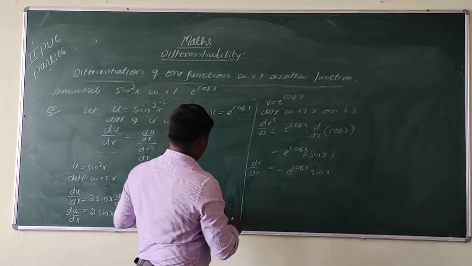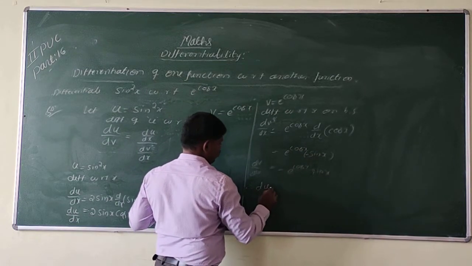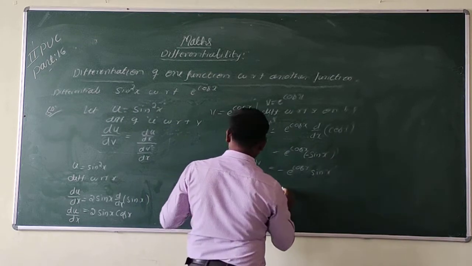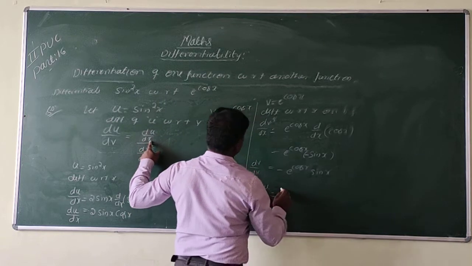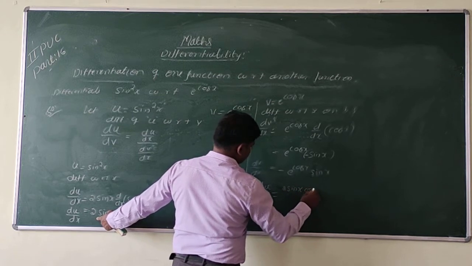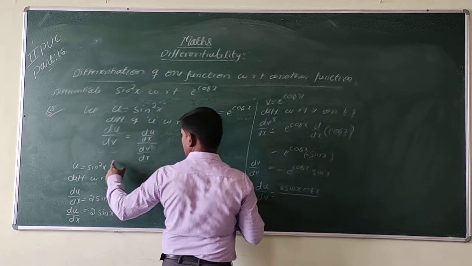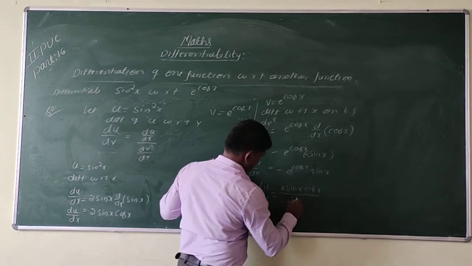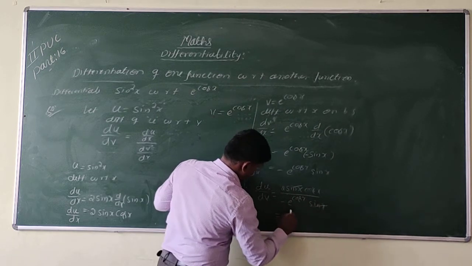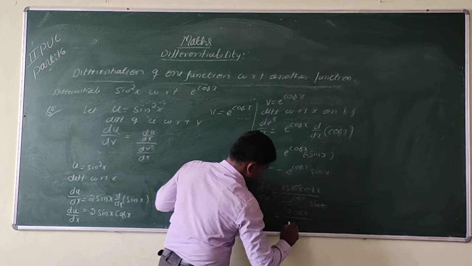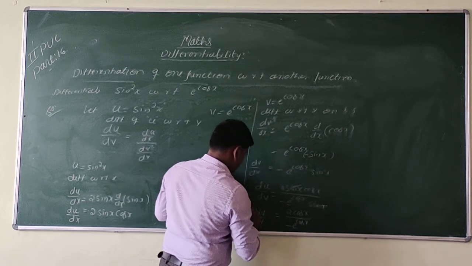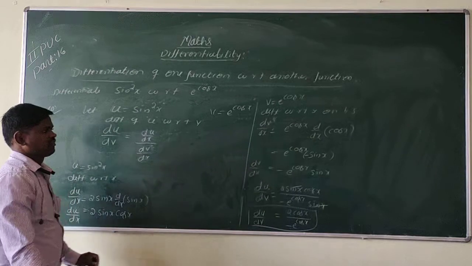So du by dv is nothing but du by dx, which is minus 2 sin x into cos x, divided by dv by dx, which is minus e to the power of cos x into sin x. Okay, so sin x cancels, that is 2 cos x divided by e to the power of cos x. So this is the du by dv, the derivative of one function with respect to another function.